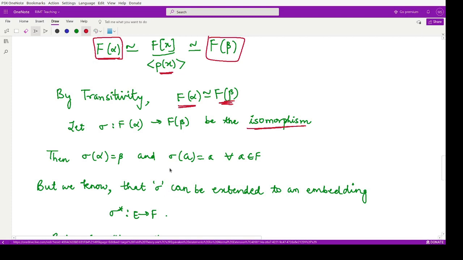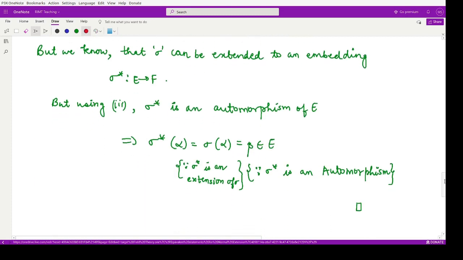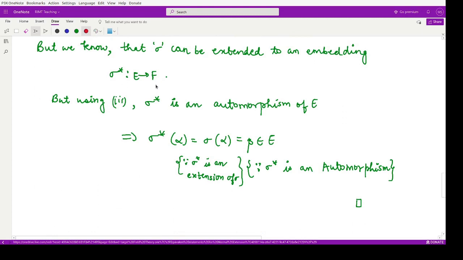But we also know that this mapping sigma defined from F(alpha) to F(beta) could be extended to an embedding sigma star from E to F bar. You'll see why we have done this in a moment. This is from a previous result which says that any embedding could be extended to another embedding which maps the extension field into the other field.